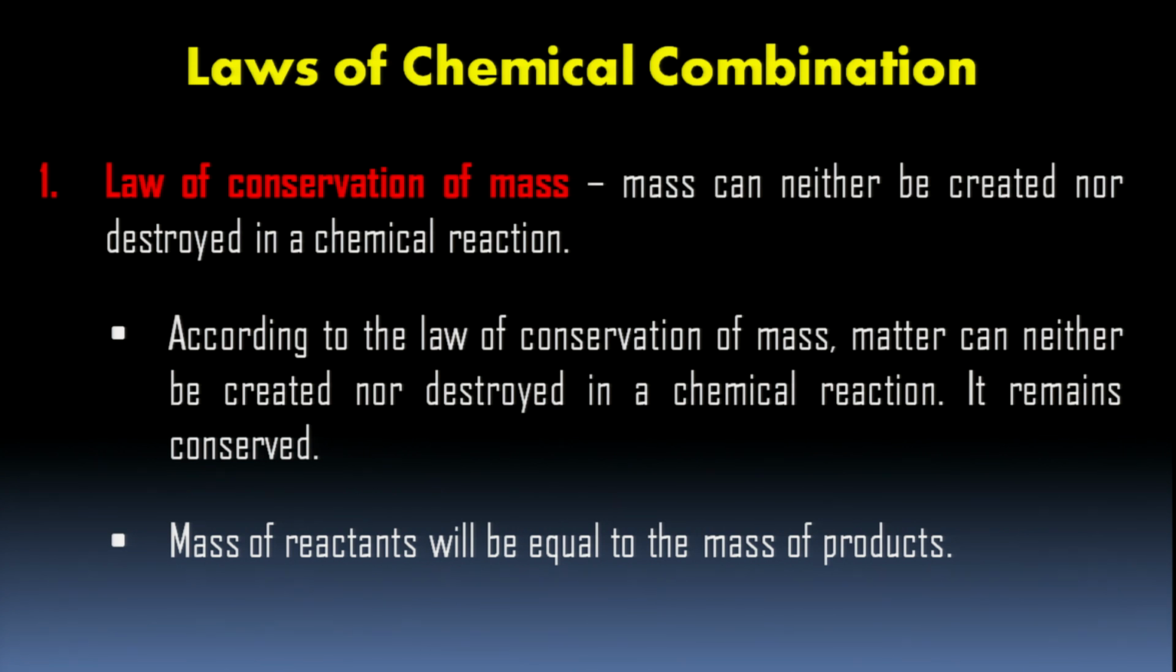Mass can neither be created nor destroyed in a chemical reaction. According to the law of conservation of mass, matter can neither be created nor destroyed in a chemical reaction. It remains conserved. What does it actually mean? It means that the mass of reactants will be equal to the mass of products.